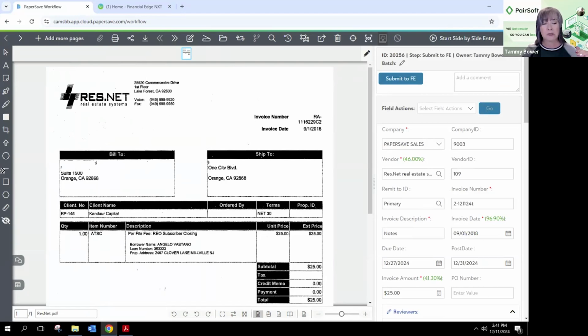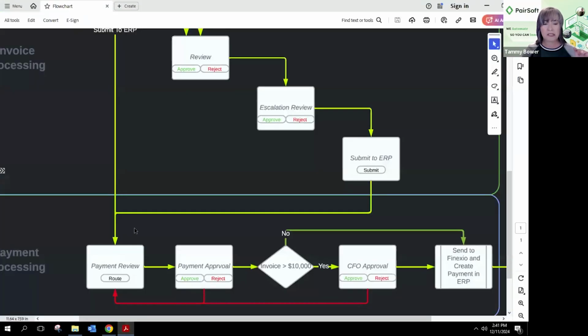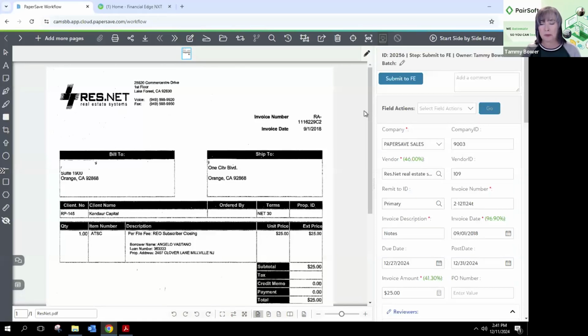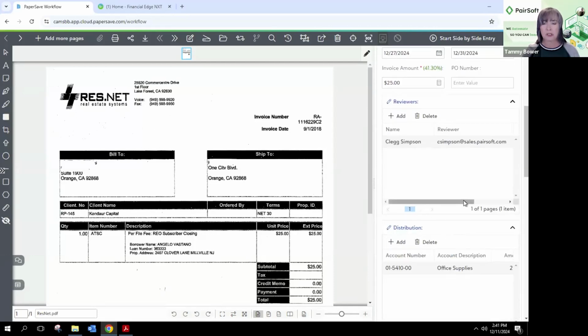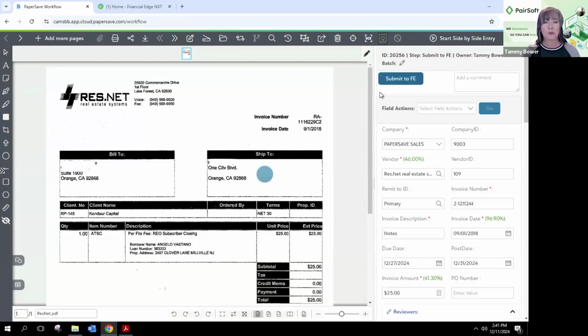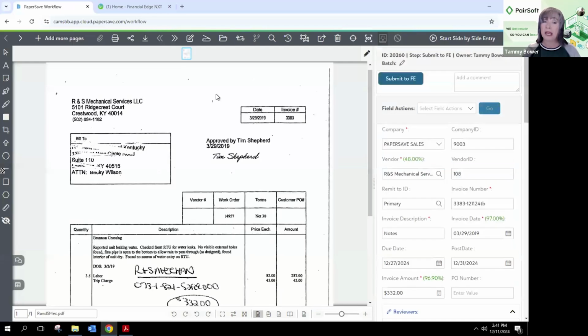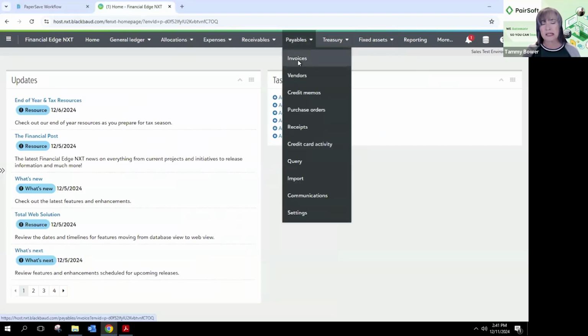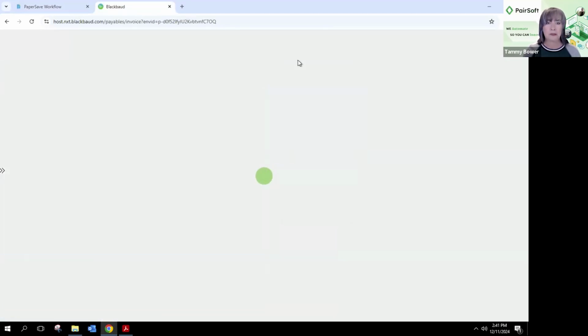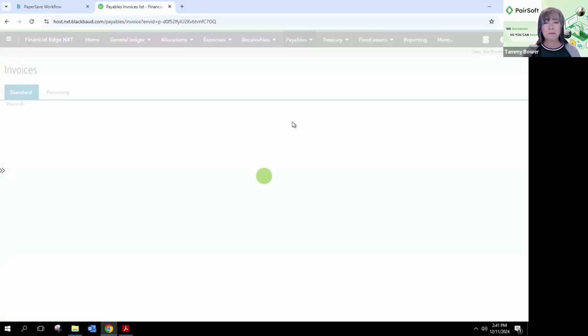And then this document will seamlessly move from this step to this step, waiting for that batch to be built and for it to be included in a batch. But at this point, all I have to do is hit submit. PaperSave is going to take all of this data, my GL distribution, all of this, and immediately create that transaction, right? And I get the next one in the stack. So if I go over to FENXT, look into payables, it might take a second or 2, but that ResNet might be the first one on the top here. But it will immediately go in and create that transaction.